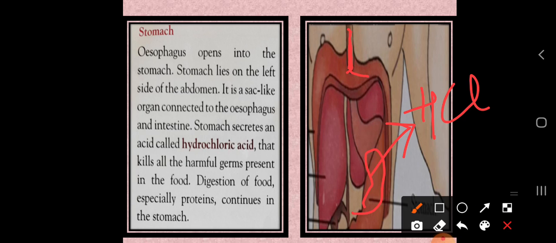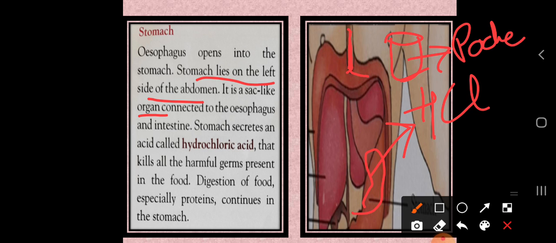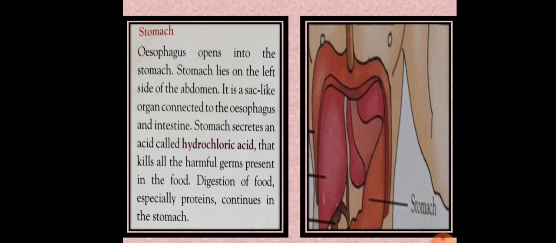The stomach lies on the left side of the abdomen. Where does it exist? The left side of the abdomen, or you can say the left side of the digestive system, and it is a sac-like organ. Sac means a pocket-like organ. This pocket-like organ is connected with the esophagus and the intestine. So the stomach has two connections: one is the esophagus and the other is the small intestine.